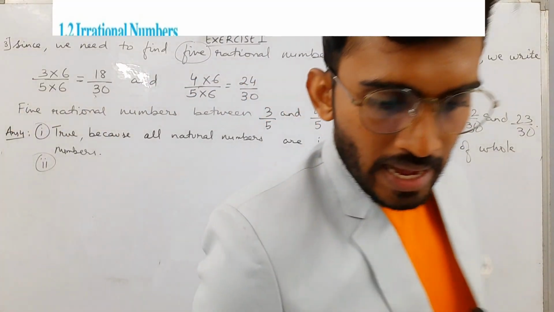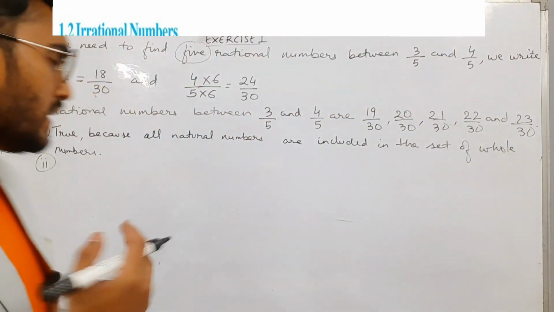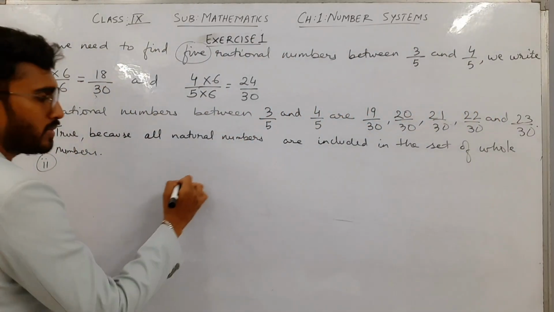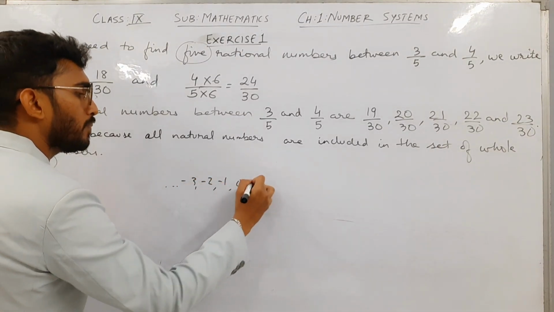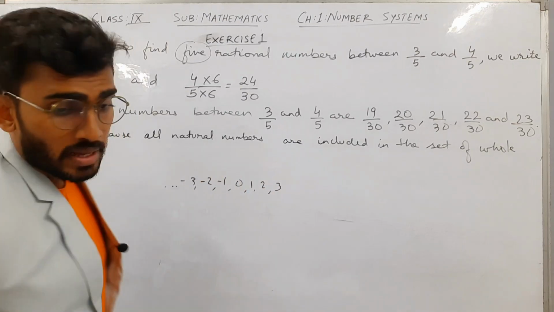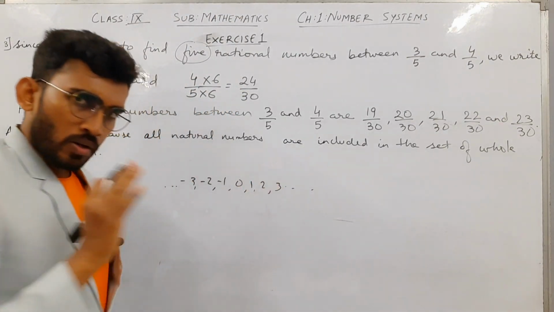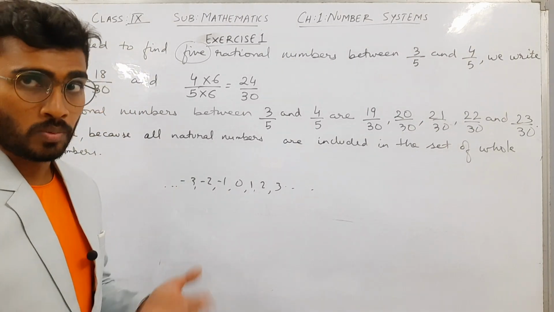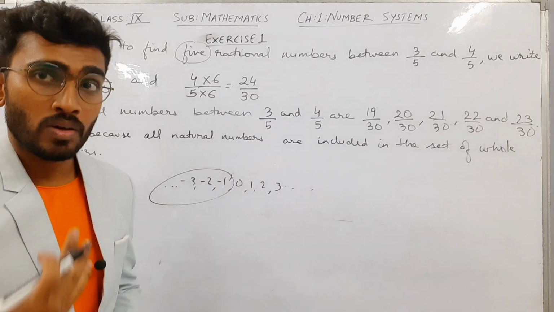The second statement is, every integer is a whole number. Every integer, are all the integers also whole numbers? No, you can say that the negative numbers are also there in integers, which are not whole numbers.